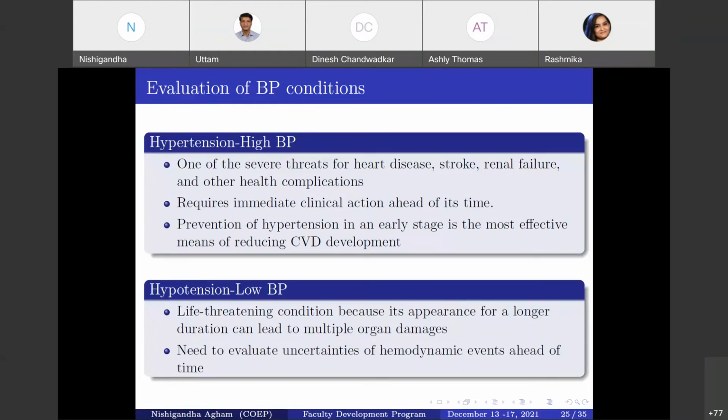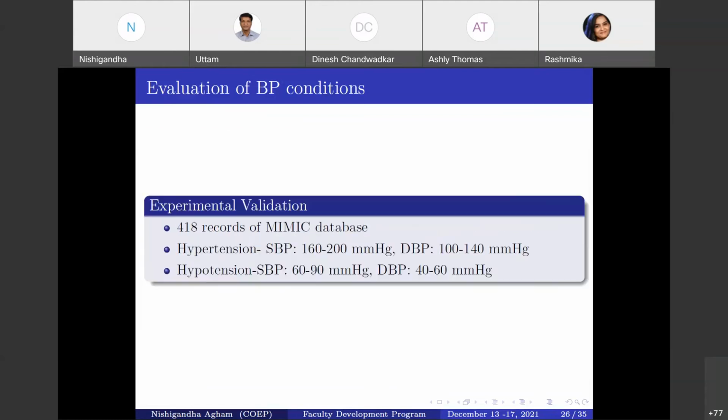Now, it's also necessary to evaluate the uncertainties of the hemodynamic events ahead of time in case of hypotension. Continuous monitoring of these hemodynamic events is very important if we are looking at the hypotension condition, or the low BP situation. If we have continuous monitoring of the hemodynamic parameters, we can watch for the condition if it comes to any person or any patient.